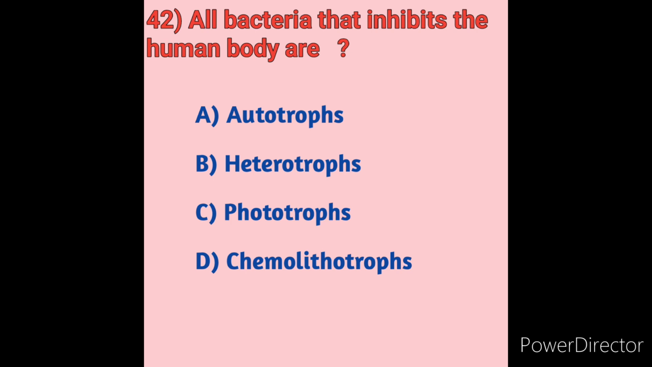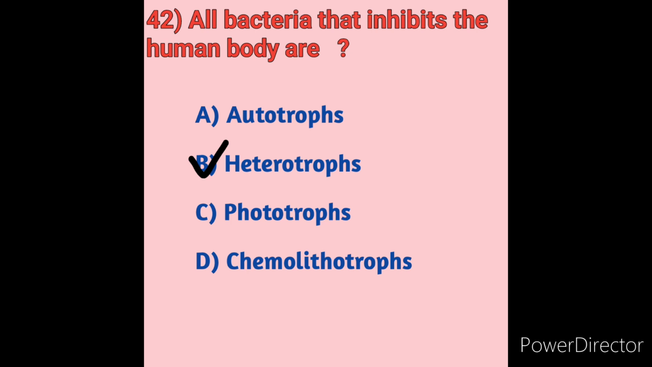Option D, chemolithotrophs means rock eaters, a term used to designate organisms that generate energy by the oxidation of inorganic molecules. Here, a heterotroph is an organism that cannot produce its own food. So the bacteria that inhabit the human body are heterotrophs. Option B is the correct answer here.